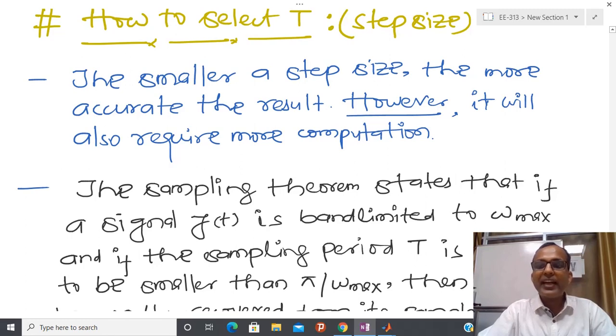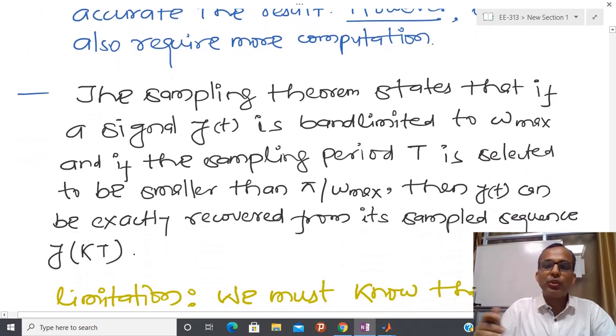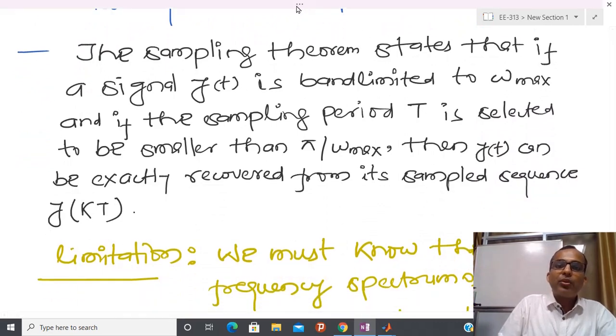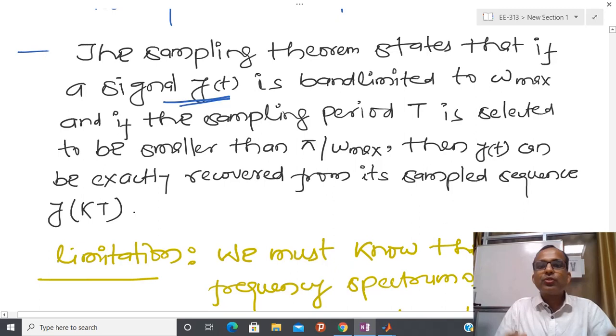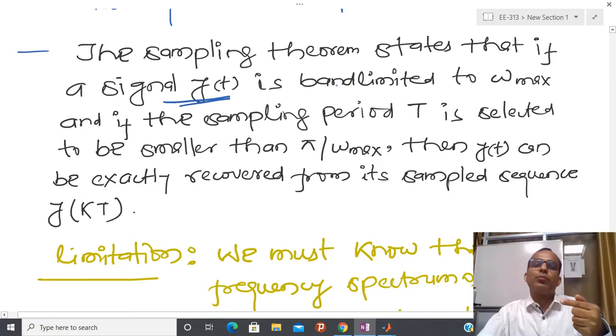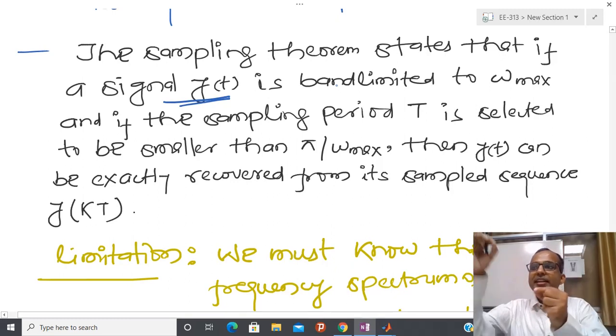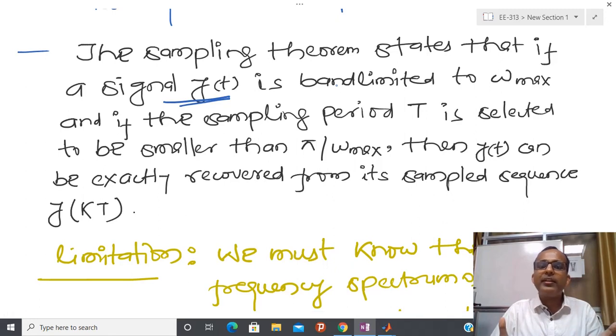So I am going to take help of the sampling theorem. And what the sampling theorem is suggesting is this: suppose you have some output signal y(t). Basically I have some input of the system and some output of the system. From discrete data, I am planning to get the whole behavior, so I have to do interpolation. If I know just n number of data, but using these n data, I want to plot the whole behavior from 0 to tf.